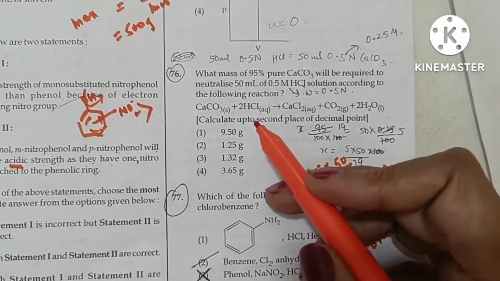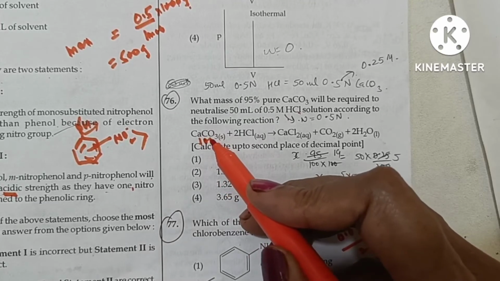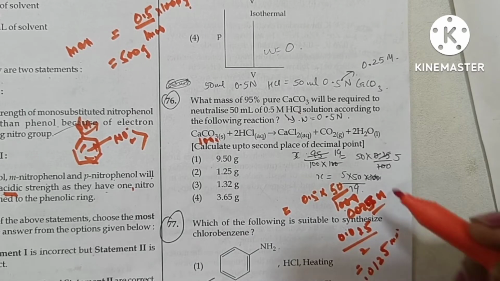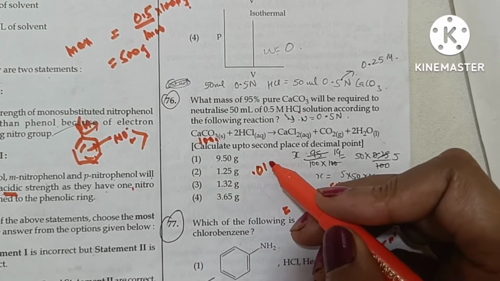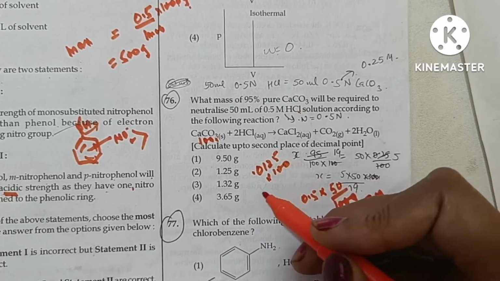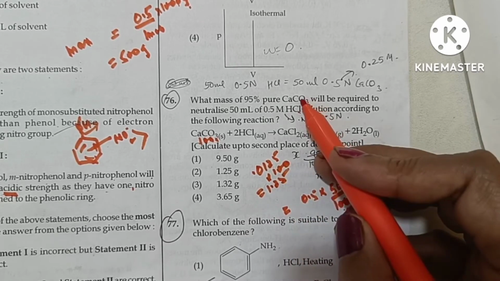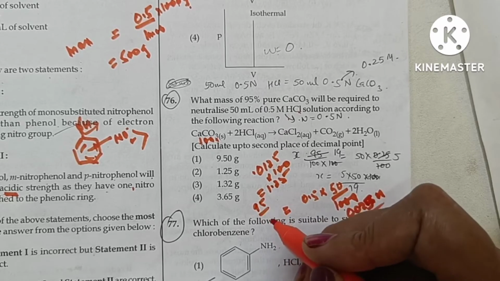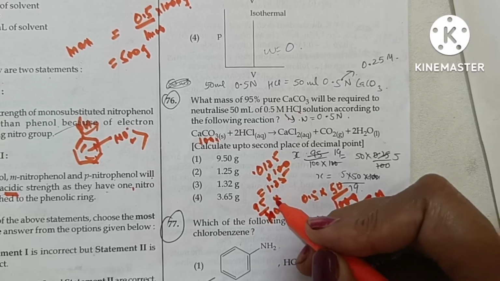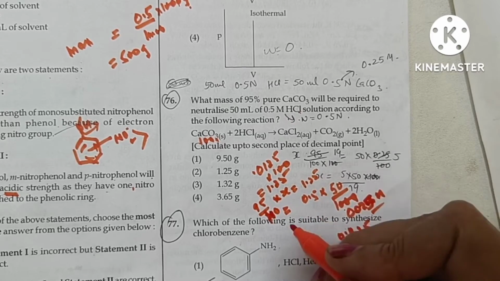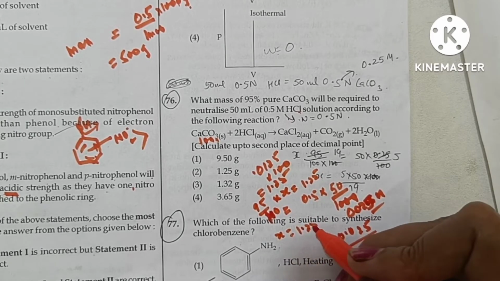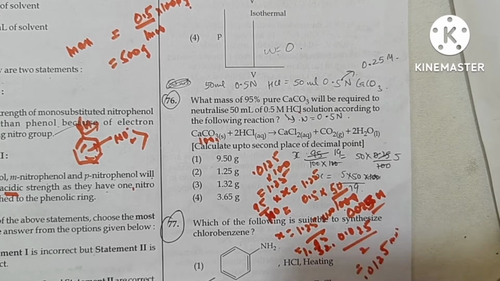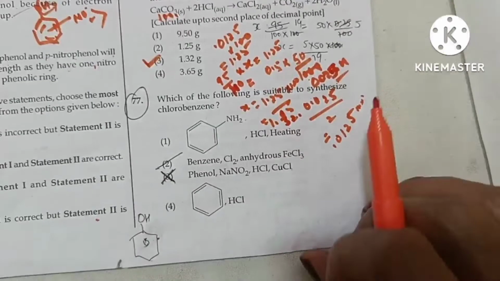So mass of calcium carbonate, molecular mass is 100, so mass will be 0.0125 into 100. So this is 1.25. But as calcium carbonate is impure, it's 95% pure only. So 95% of X is equal to 1.25. So X will be 1.25 upon 95 into 100, which comes out to be 1.32. So option 3 is the correct answer.